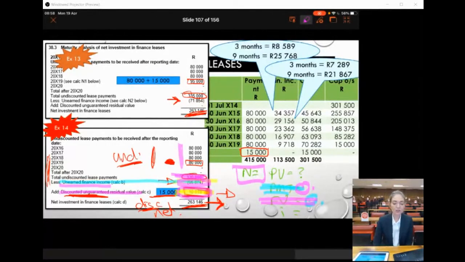So any further questions or issues related to the disclosure? Like I said, I don't like lecturing disclosure because if you can calculate the closing balances, then it's easy just to go and do the disclosure and put the amounts in where they should go.